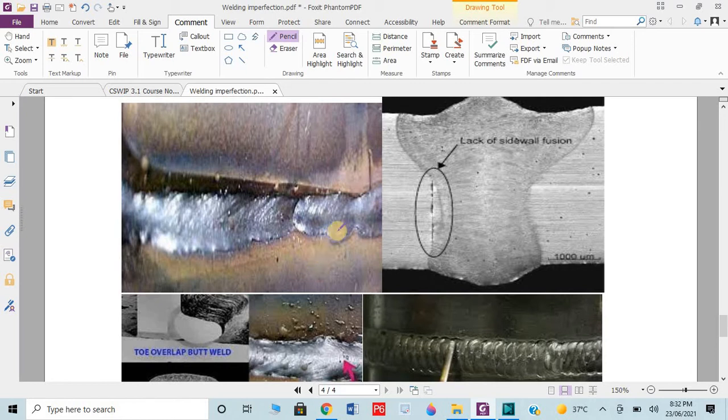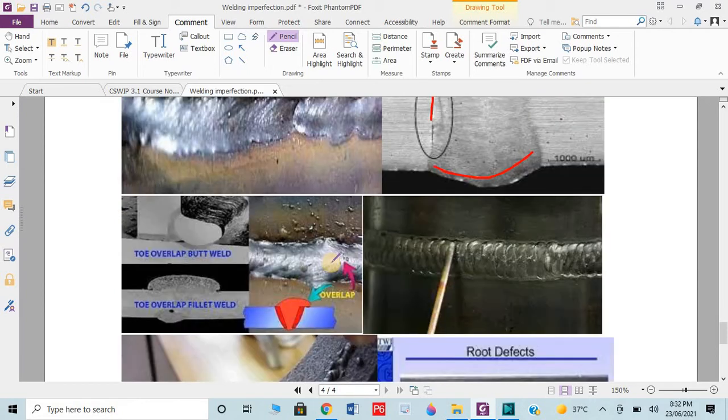Okay, then we have lack of fusion. Remember, whenever the word fusion comes, fusion means proper welding. If it is lack, it means not proper, lack of fusion, not properly welded material occurred. So if it occurred in the side wall, then we can say lack of fusion in the side walls. If it's bottom, then we can say lack of fusion in the root. If it is top, then we can say lack of fusion in the top or the cap.